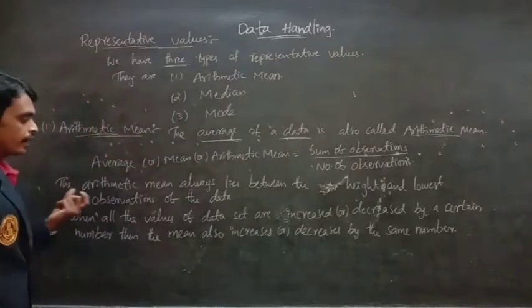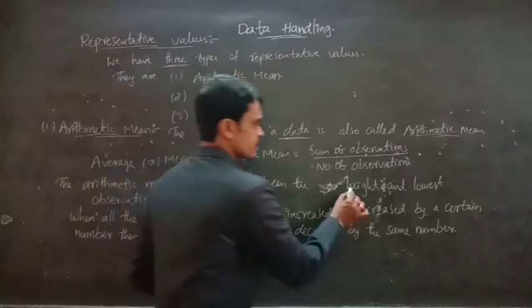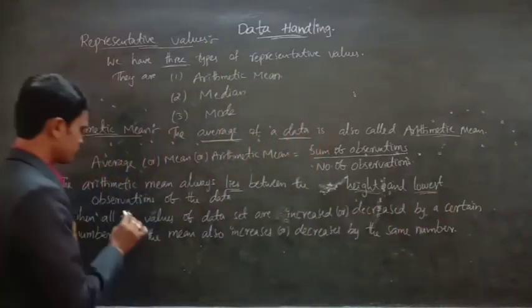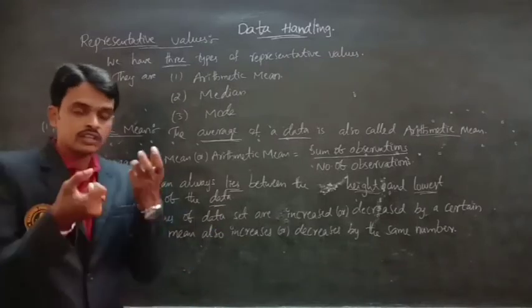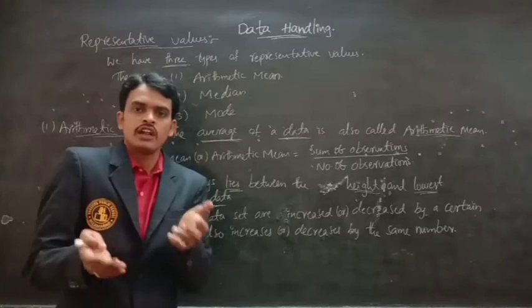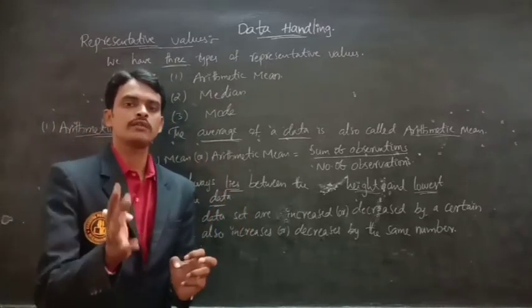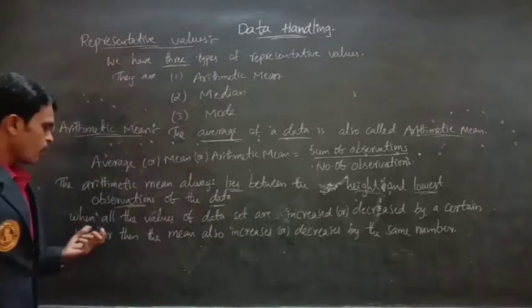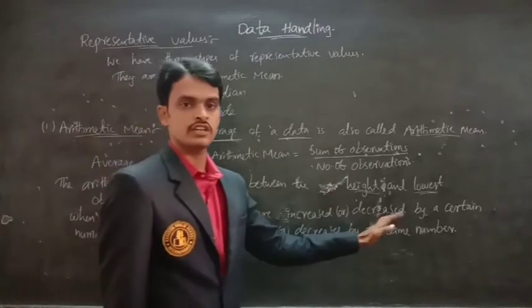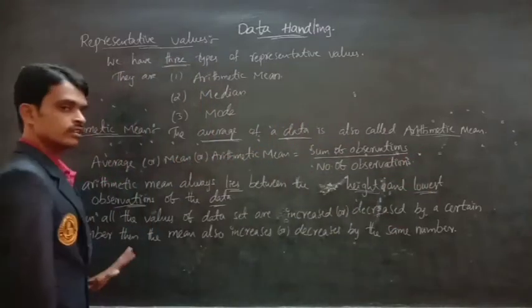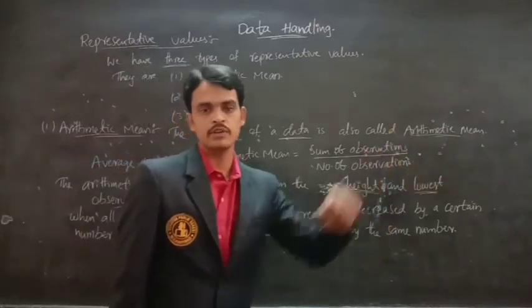The arithmetic mean always lies between the highest and lowest observations of the given data. When all the values of a data set are increased or decreased by a certain number, then the mean also increases or decreases by the same number.